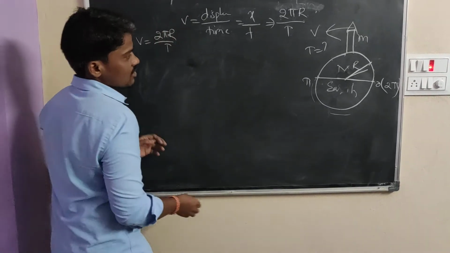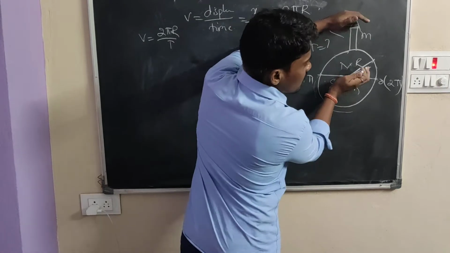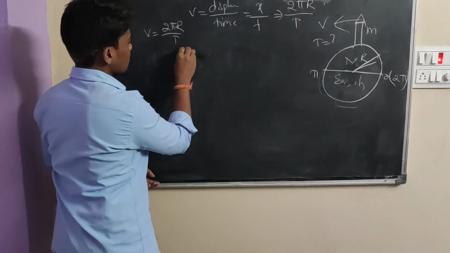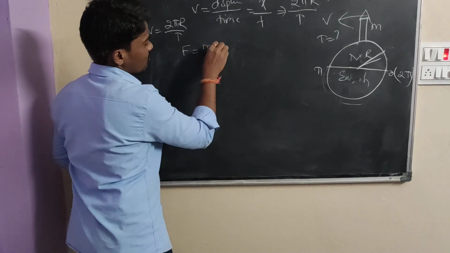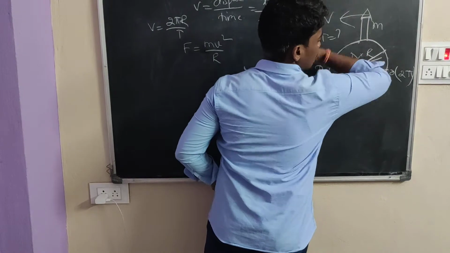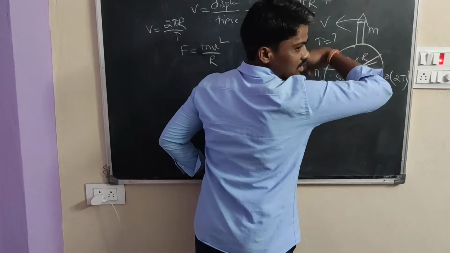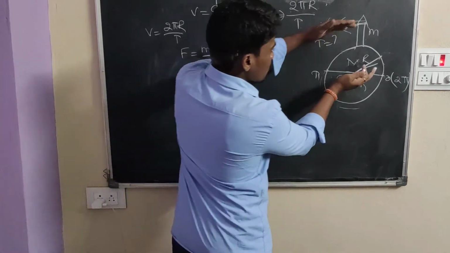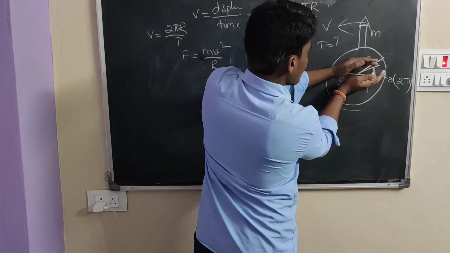Okay, the satellite has some forces: centrifugal force and also gravitational force. Centrifugal force Fc is equal to m v square by R, because the satellite is revolving around the earth. Gravitational force is always downward, toward the earth's surface.